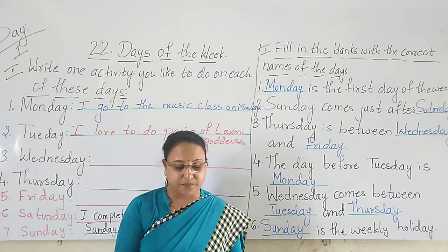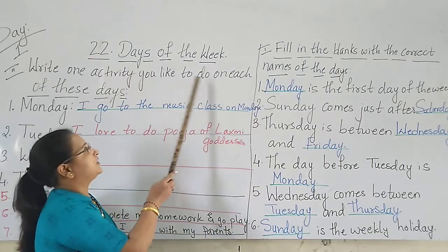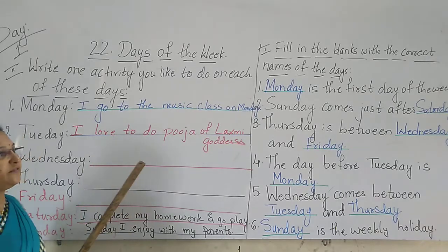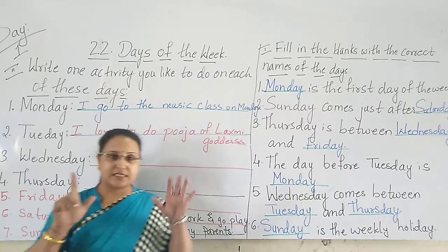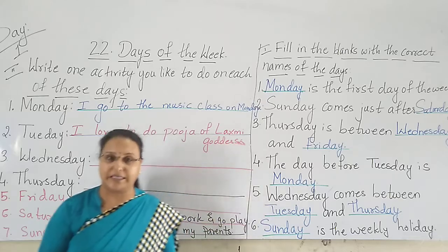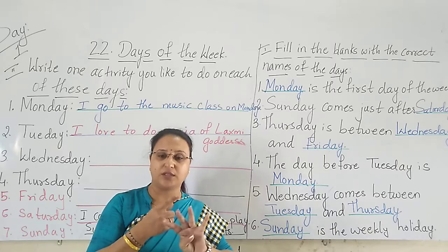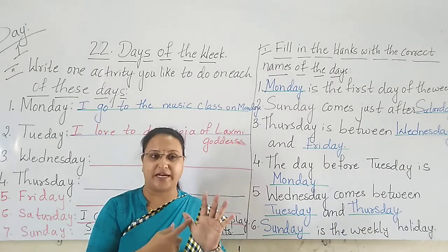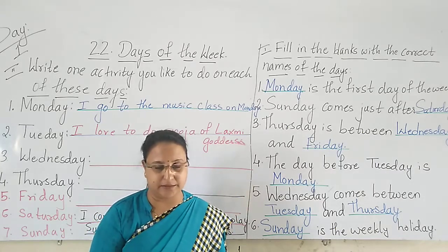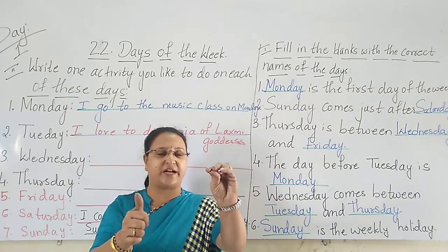So remember children, what we studied today? We studied today the topic that is days of the week. And in a week, how many days are there? There are 7 days in a week. So the first day of the week is what? Monday. Second day, Tuesday. Third day, Wednesday. Fourth, Thursday. Fifth, Friday. Sixth, Saturday. And the last 7th is what? Sunday.